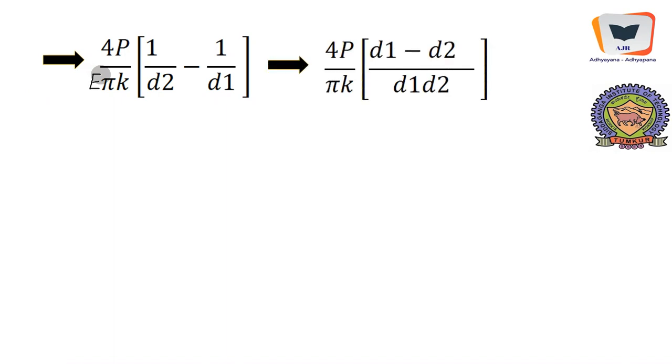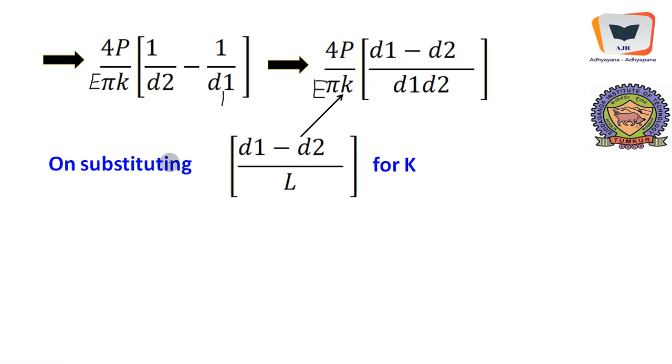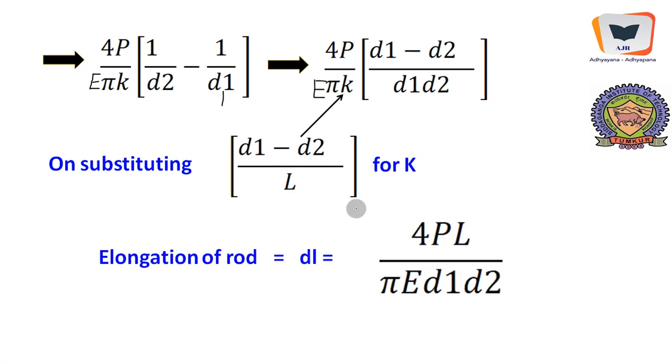Okay, and we will continue 4P over pi E k, and we will simplify that by taking LCM. LCM definitely d1 into d2 and d1 minus d2. And once again we will substitute for k, (d1 minus d2) divided by L for k, and we will just obtain 4PL over pi E d1 into d2 as the elongation of the rod, entire rod.